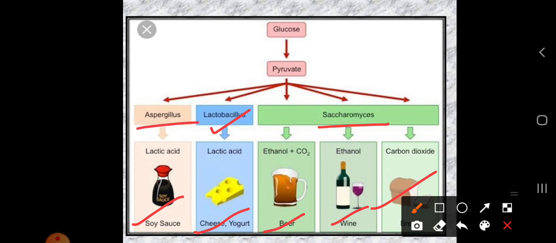So this is a chart which is helpful for remembering which type of microorganism is used where.